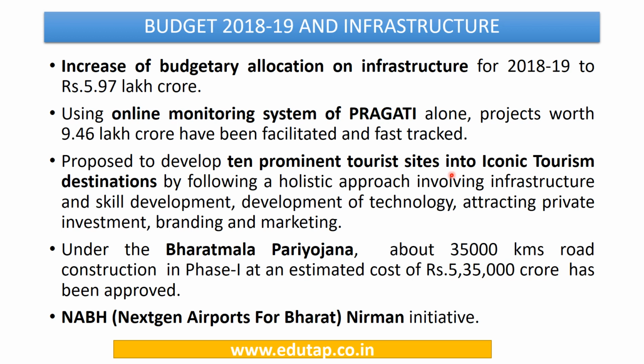Under the Bharatmala Pariyojana, which is the scheme for development of national highways and the construction of roads in the country, about 35,000 kilometers of road construction in phase 1 at an estimated cost of rupees 5,35,000 crores has been approved. So this scheme has been progressing at a rapid pace, and we are going to see tremendous improvements in the construction of roads across the country.